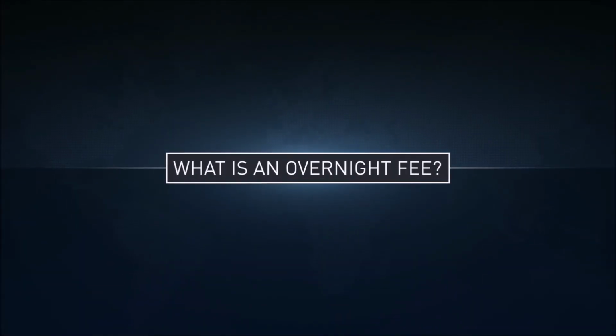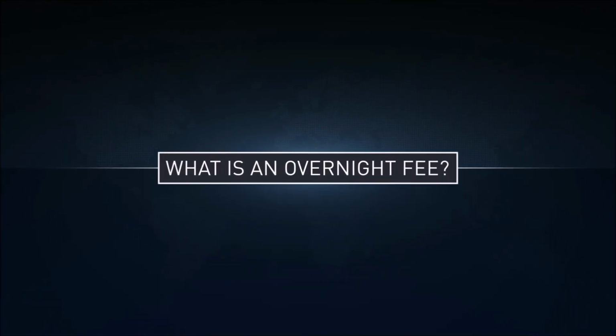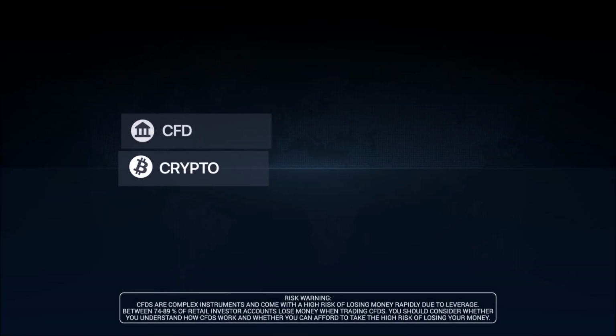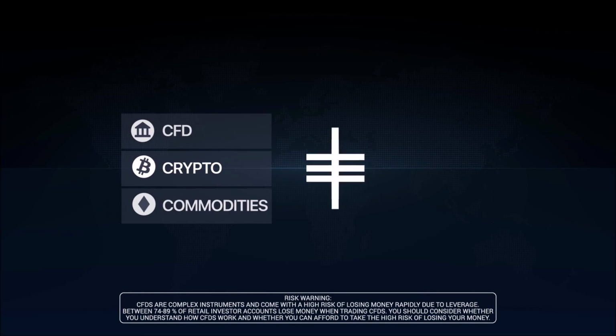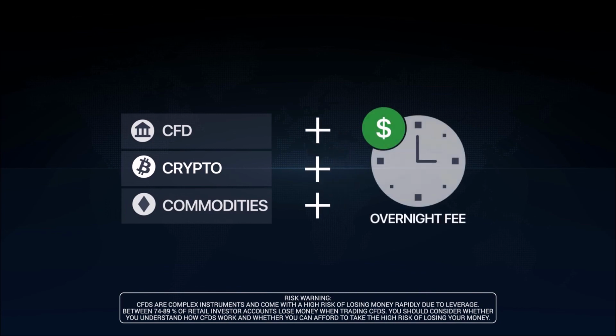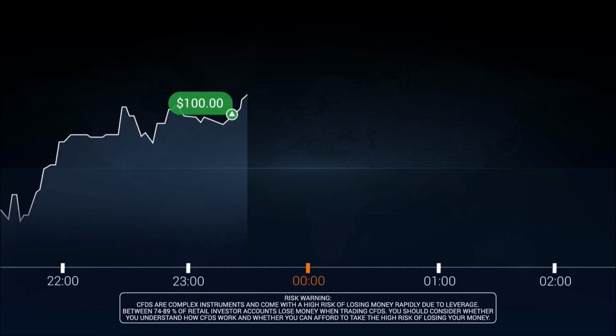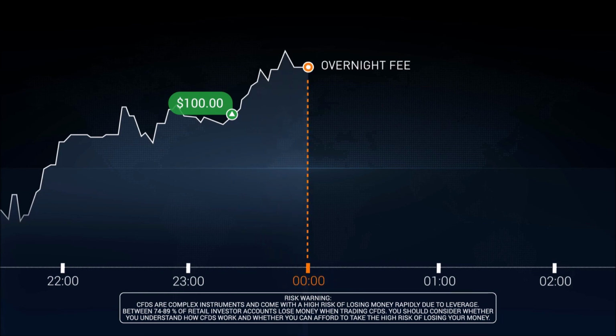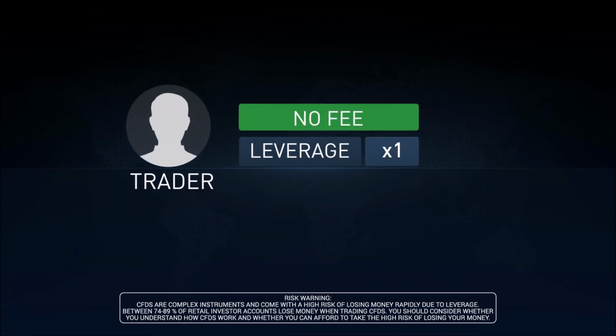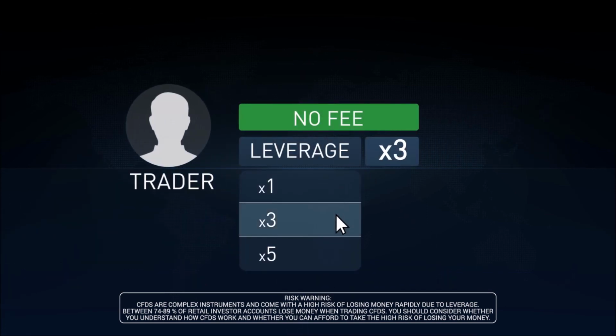What is an overnight fee? CFDs, cryptocurrencies, and commodities are subject to overnight fees. The overnight fee is applied when a trader doesn't close a position and holds it open overnight. The overnight fee is needed to cover the cost of the leverage a trader uses overnight.